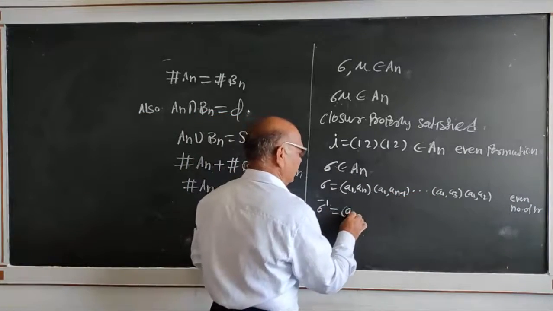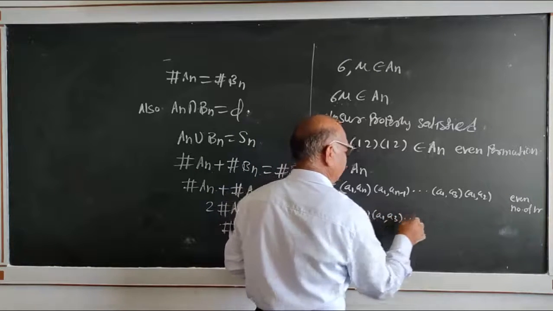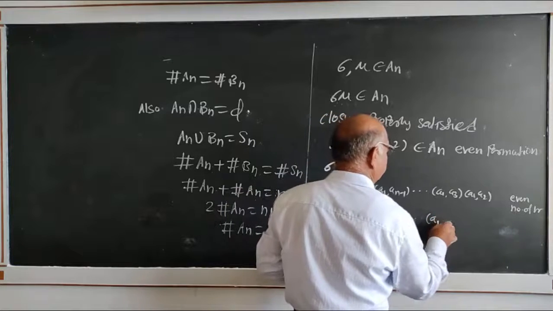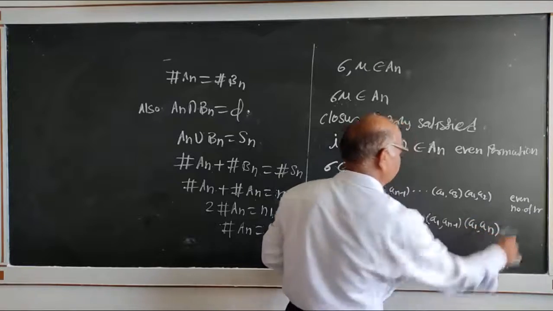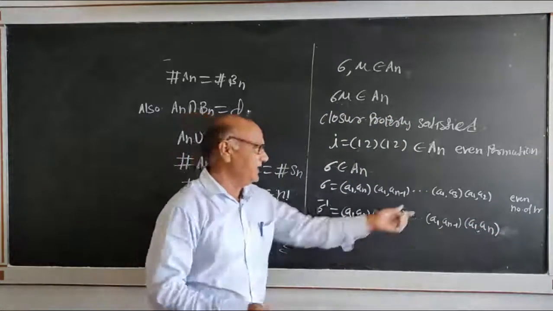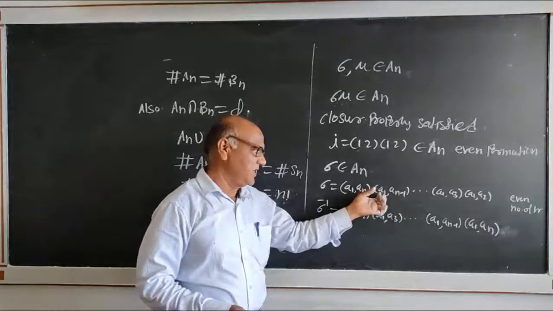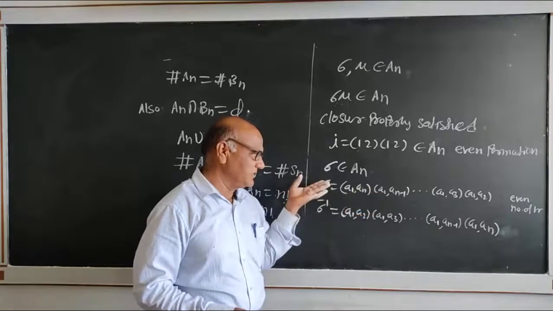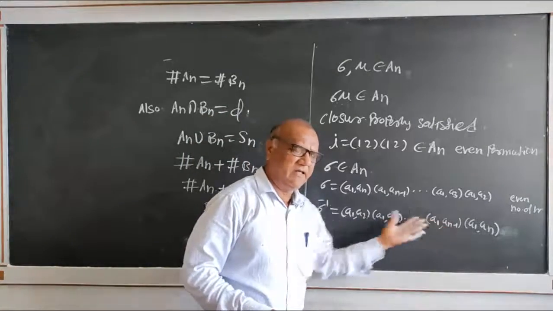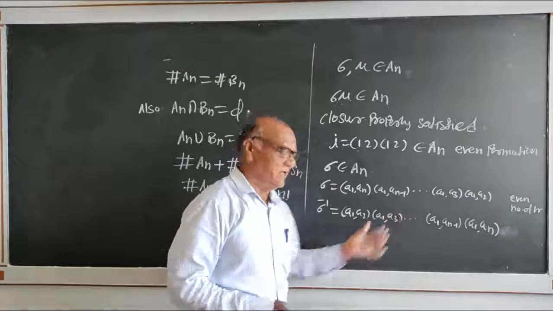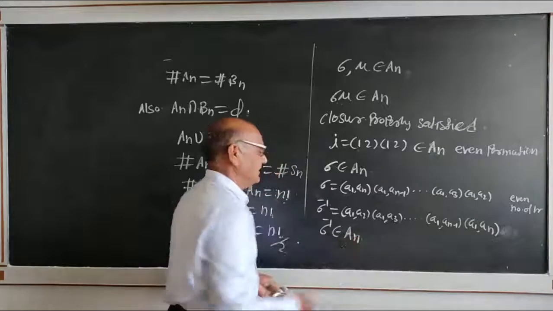Sigma inverse is a1 an, a1 an minus 1, down to a1 a3, a1 a2. Only write this transposition in reverse order. Again, sigma inverse can be written as a product of an even number of transpositions. Therefore, sigma inverse belongs to An.